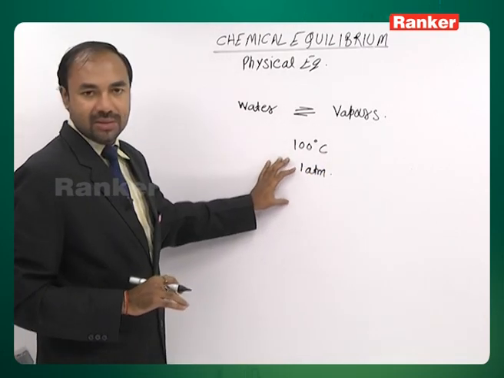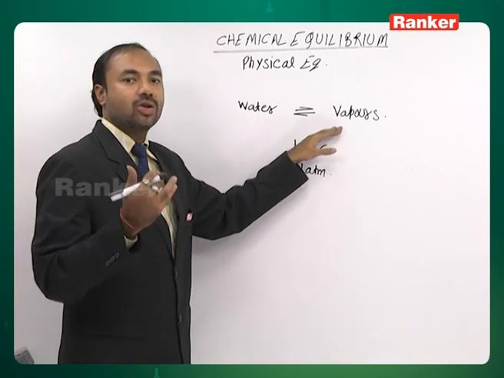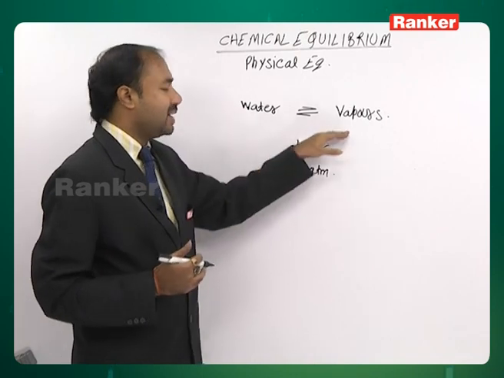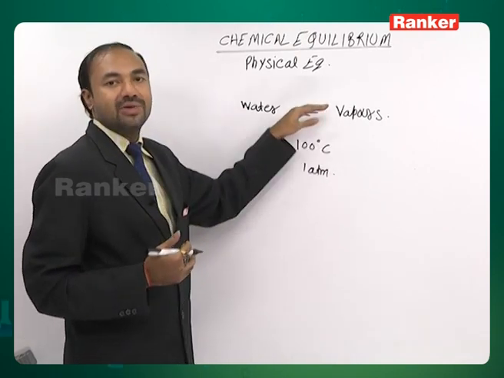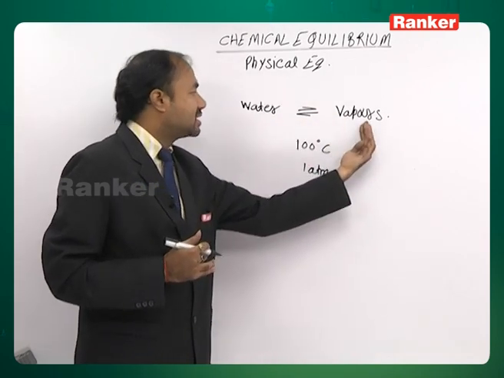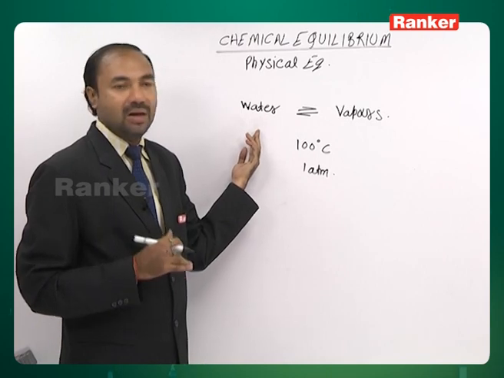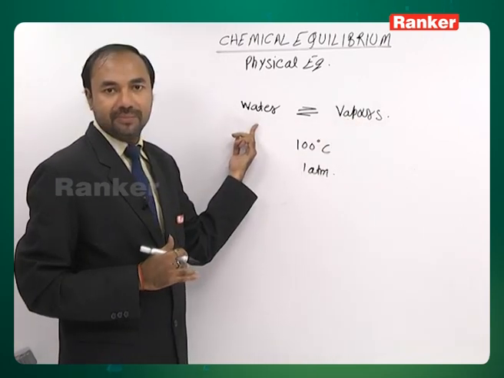Under these conditions, water and vapor are in equilibrium with each other. If you start applying pressure, equilibrium gets disturbed and starts shifting in the backward direction. Means at a certain pressure, there will be no vapors, only water.